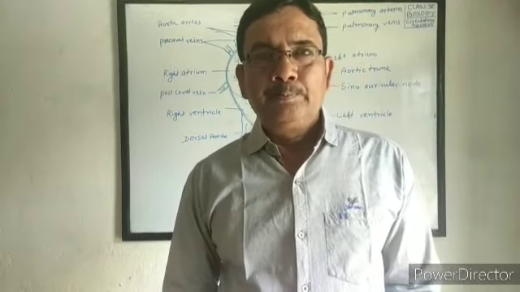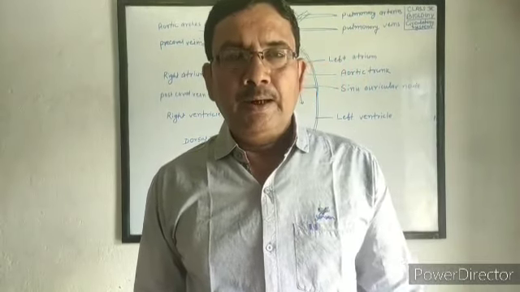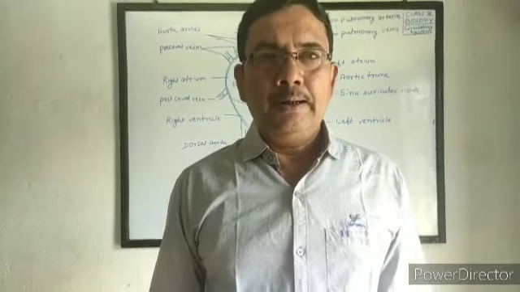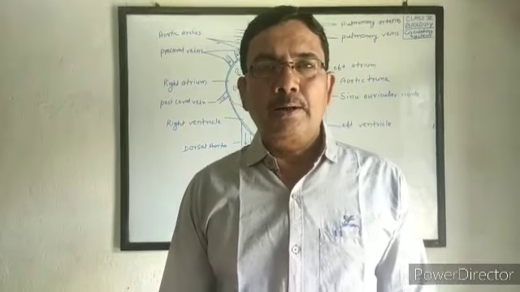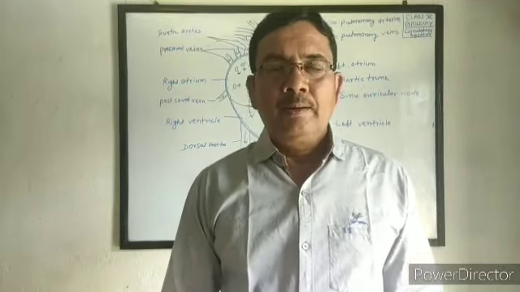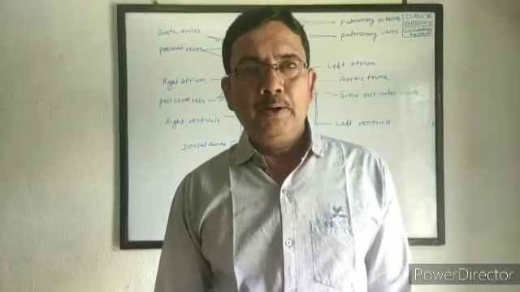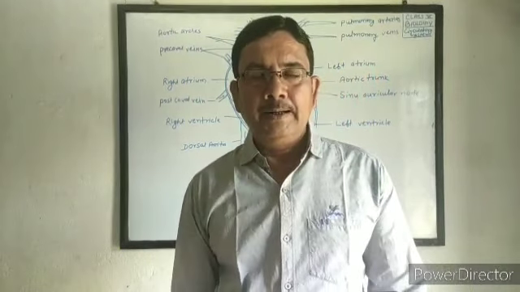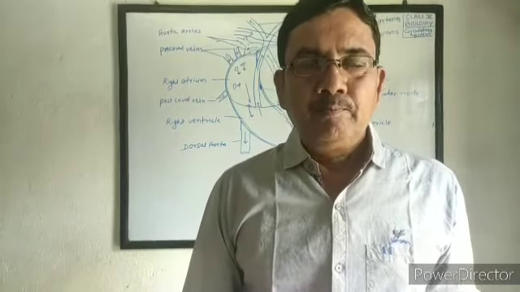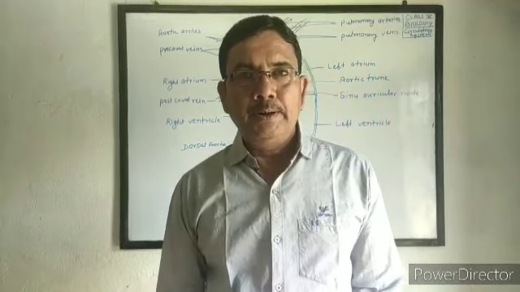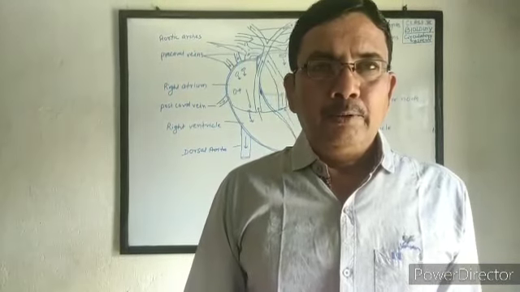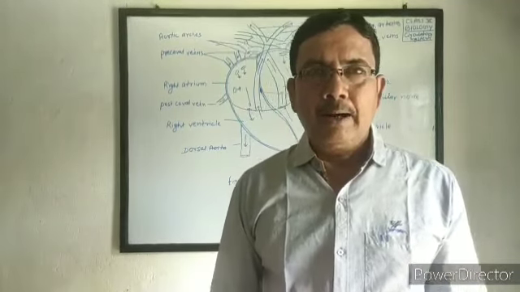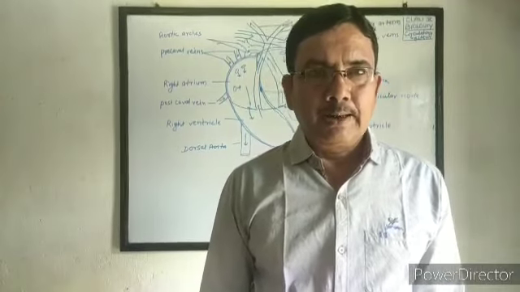Today I am going to explain the human heart, that is the circulatory system in human beings. In the previous class, we have already discussed various components of the circulatory system. That means the heart is the central pumping organ, blood vessels, arteries, veins, capillaries, blood and lymph, blood groups and blood transfusion. Today I am going to explain the structure of the heart and how our heart works and how blood circulation occurs